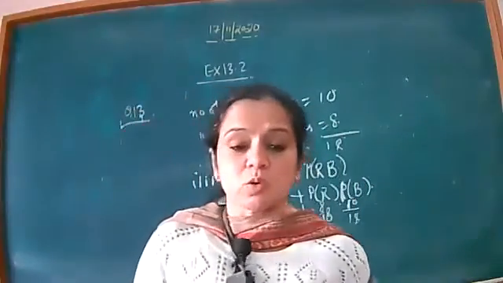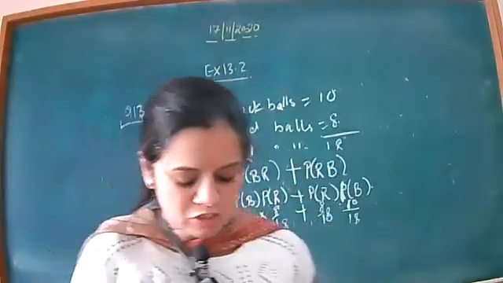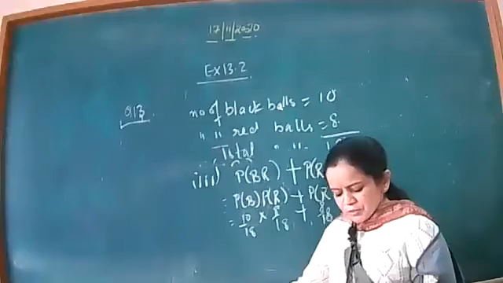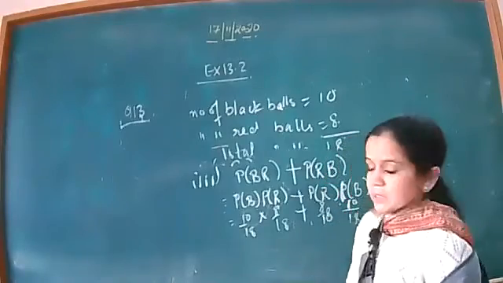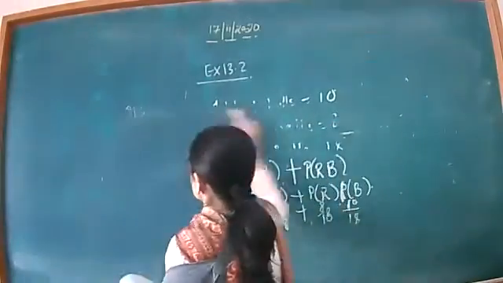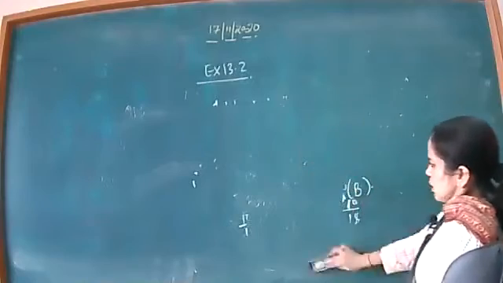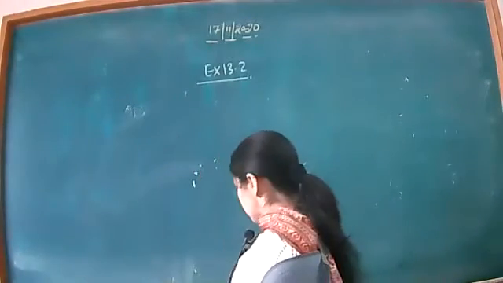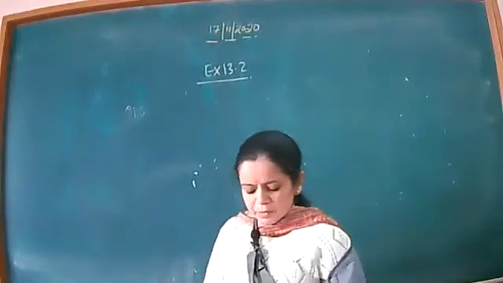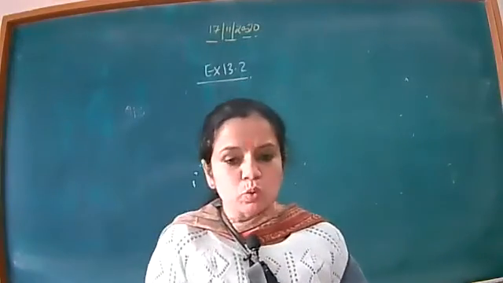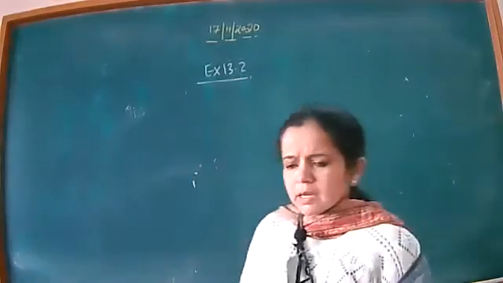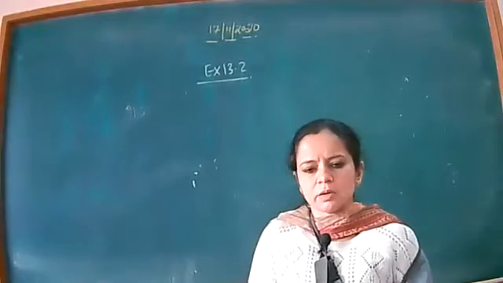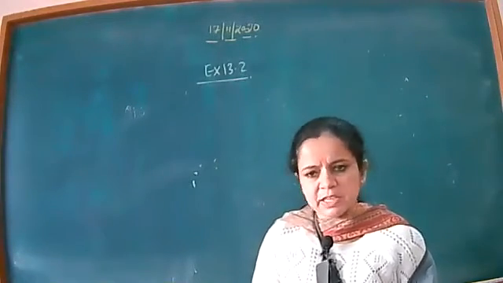The 14th question is important from the examination point of view. Probability of solving a specific problem independently. Independently means that if two persons are solving, one solves on their own and the other on their own, the probability of each solving the question is given as 1/2 and 1/3, right. I consider, let A be the event that A solves the problem independently.